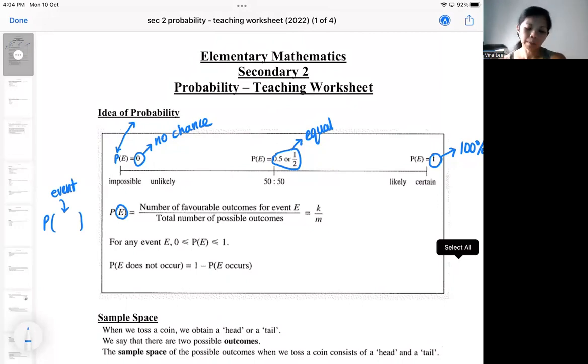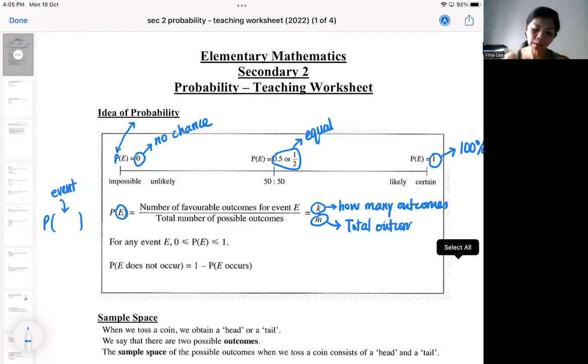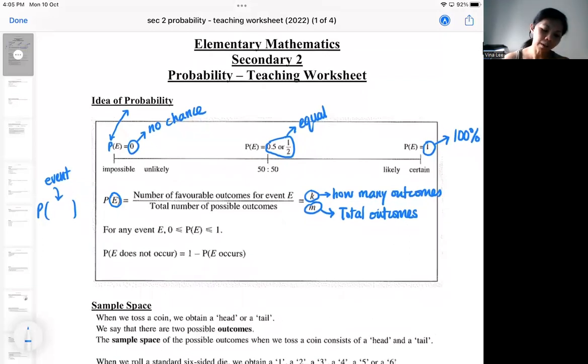The probability depends on how many chances there are for that event. This one is how many outcomes for that event, and this is the total outcomes. Later on we will talk more about this. It will be clearer when we have an actual situation. Just bear in mind, any probability will be between 0 and 1.